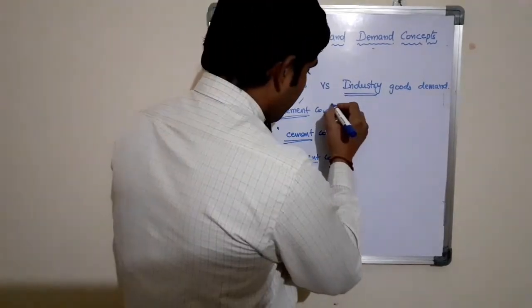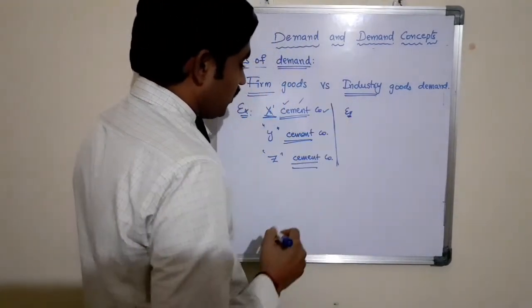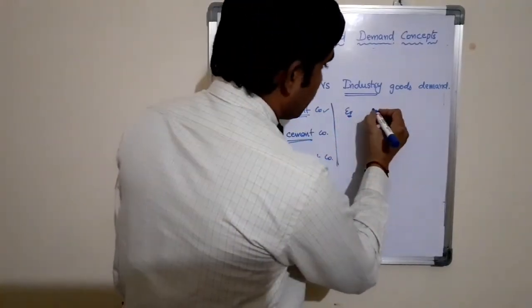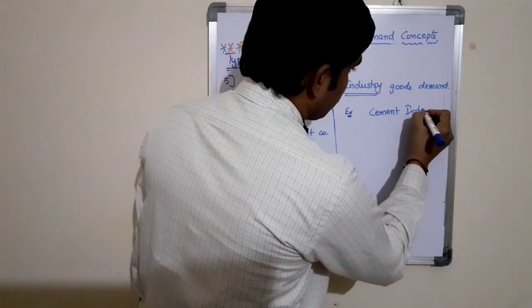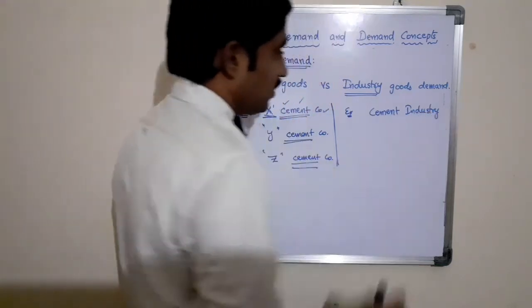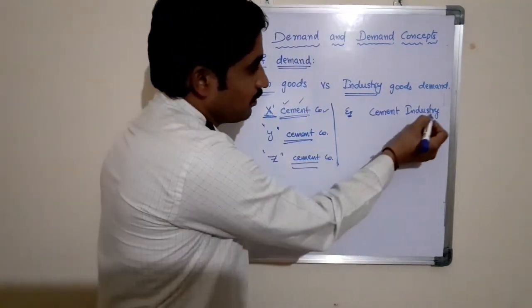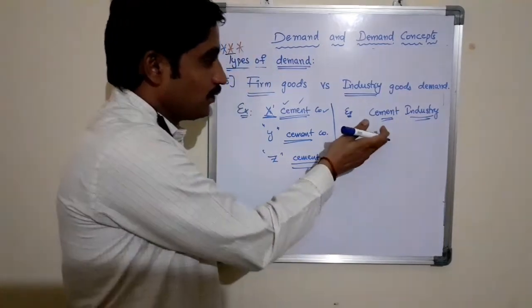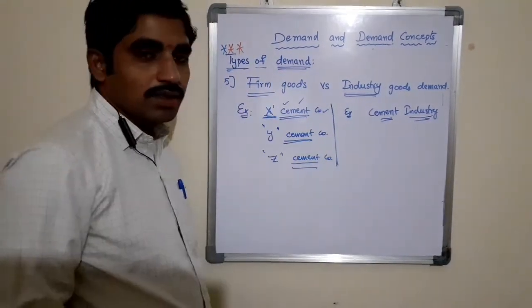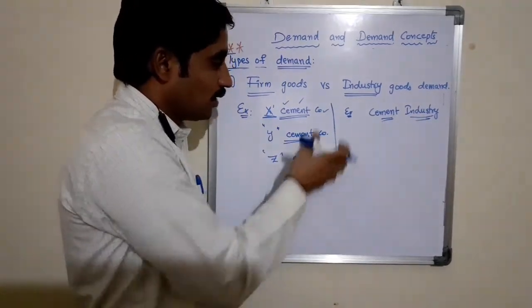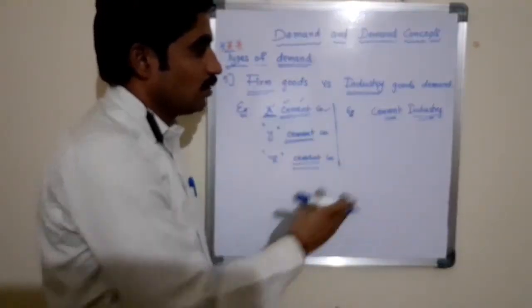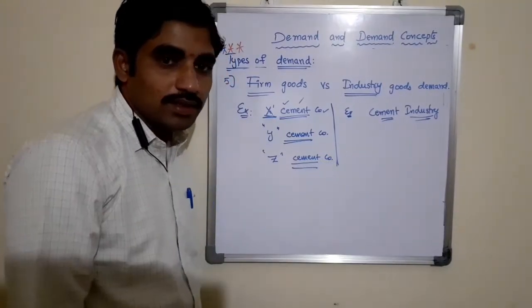Therefore, the total of all these companies is called the cement industry. So the cement industry means the group of firms which are producing the same product, that is cement. The group of all these companies is known as the cement industry.